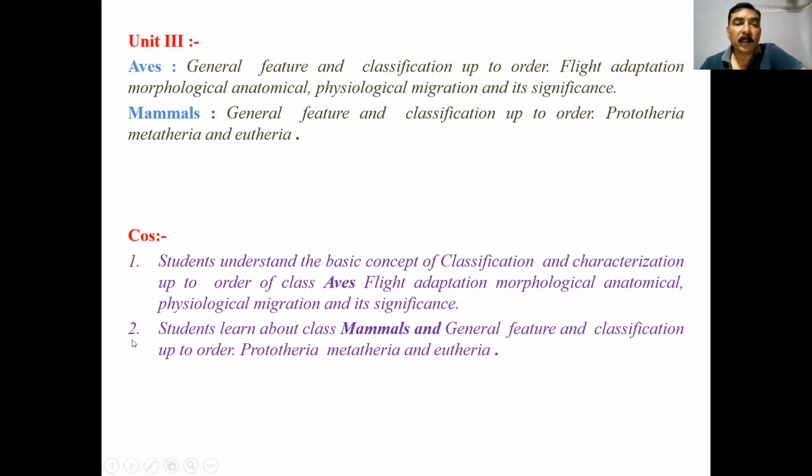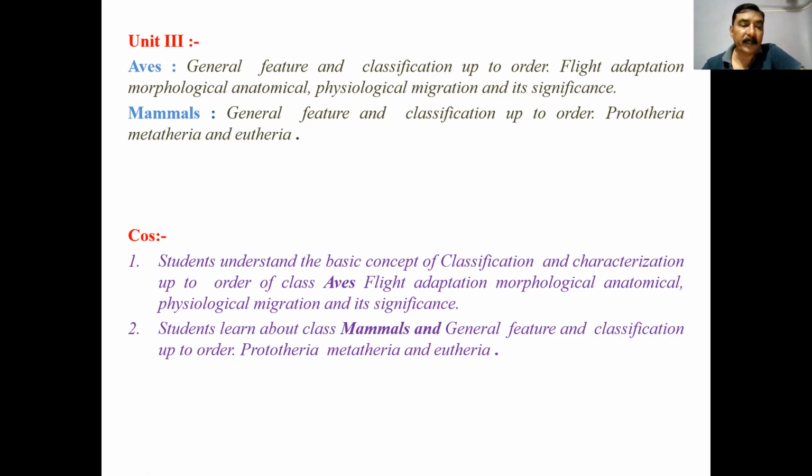The course outcome: the student understands the basic concept of classification and characterization of two orders of class Aves, flight adaptation, morphological, anatomical, physiological aspects, migration, and significance. Students learn about the class Mammalia, general features and classification of orders Prototheria, Metatheria, and Eutheria. Eutherian mammals are the general mammals, giving birth to the young one. All mammals are included in eutheria.